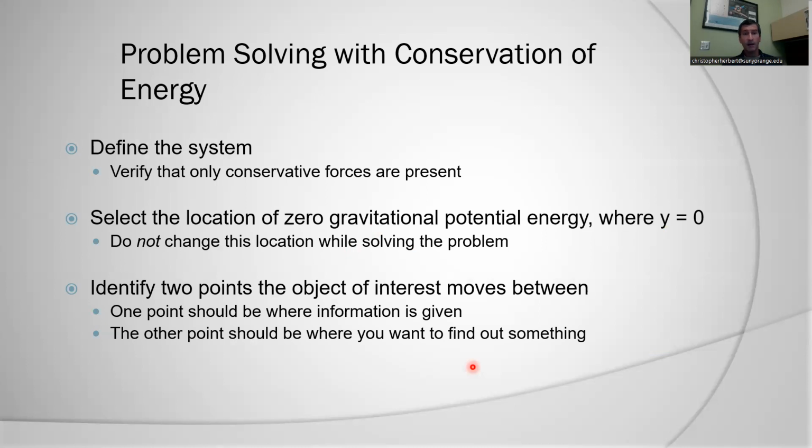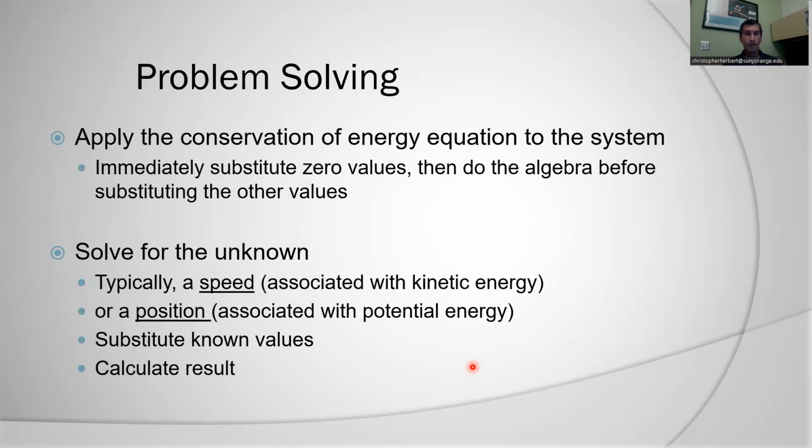Identify 2 points of interest. My starting point and my finishing point were at the top and the bottom of this. The other point should be where you want to find something. What was the other point? At the bottom of the swing, I was finding out my speed. Apply the conservation of energy equation to the system. That was simple. My initial mechanical energy is equal to my final mechanical energy.